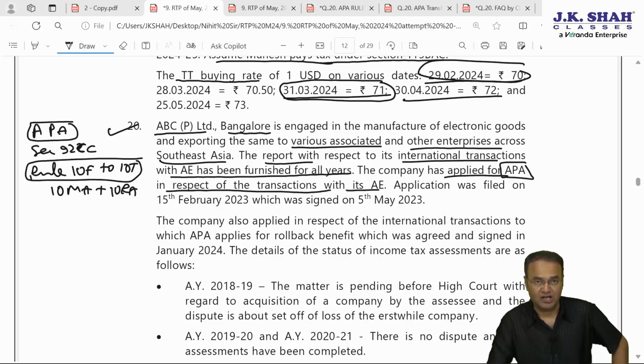The company has applied for APA. Can an Indian company apply? The answer is yes. An Indian company can apply, a foreign company can also apply. Non-resident, resident, anybody can apply. The application was filed on 15 February 2023.